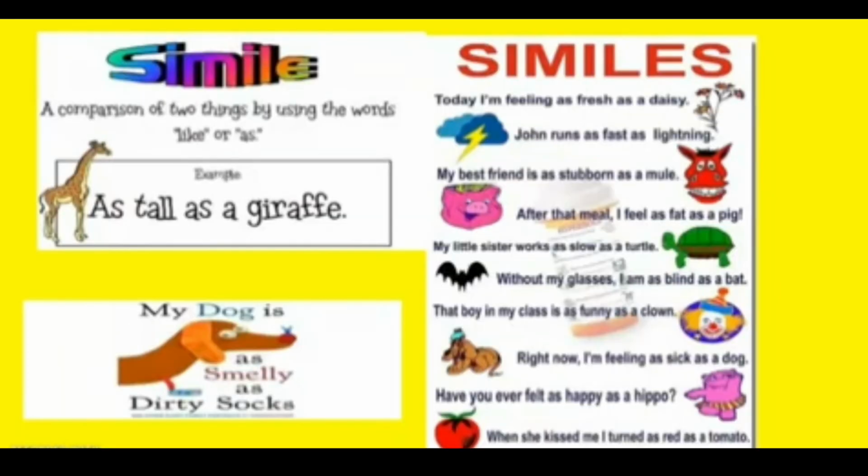Let's get back to our similes. For example, the next one is, my dog is as smelly as dirty socks. Now, dog, animal, socks, object. But sometimes dogs smell, right? Yes or no? Sometimes dogs smell. And socks also, they smell. Have you ever smelled your socks after a day in school? Really smelly, right? So over here, the poet is comparing his dog to smelly socks. What is the comparison or what is the quality? It is of smell. So he's comparing a dog and socks, two different objects, but the common quality is smelly.